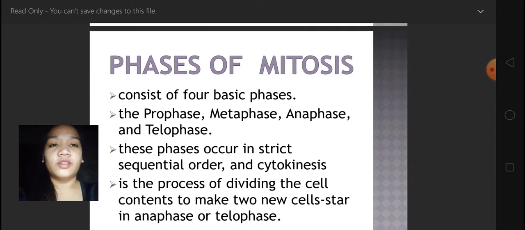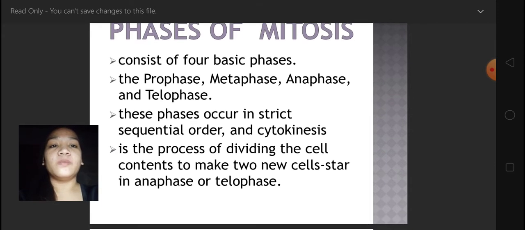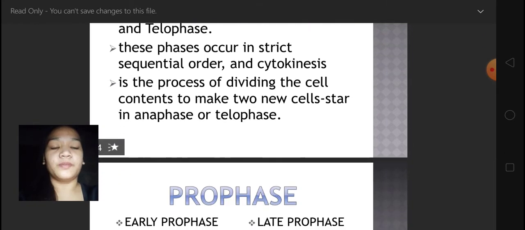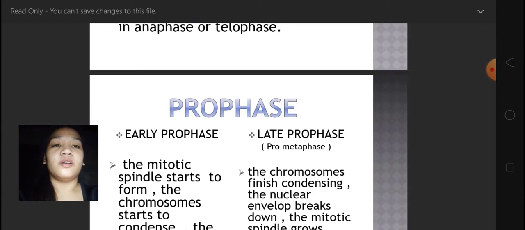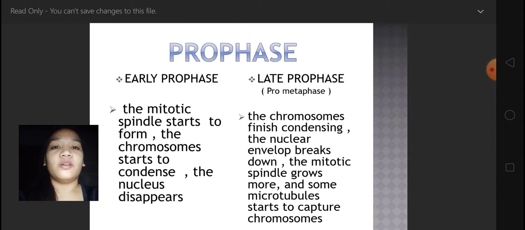The phases of mitosis consist of four basic phases: the prophase, metaphase, anaphase, and telophase, or in short, we call it PMAT. These phases occur in strict sequential order, followed by cytokinesis. The phases of mitosis are the process of dividing the cell contents to make two new cells, starting in anaphase or telophase. So this is the process of mitosis.